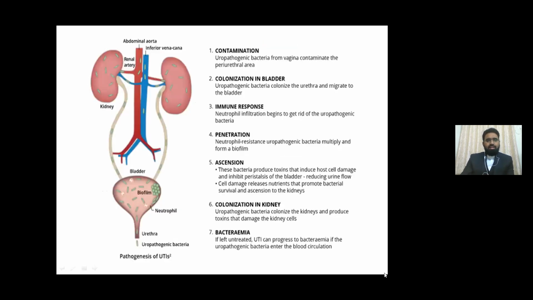In this slide, I'm going to explain the pathogenesis of ascending infection. Uropathogenic bacteria, which are part of bowel flora or vaginal flora, contaminate the periurethral area first. From the periurethral area, they ascend into the urethra. First, these bacteria colonize the urethra. From there, they migrate into the bladder. Once they enter the bladder, these bacteria colonize.